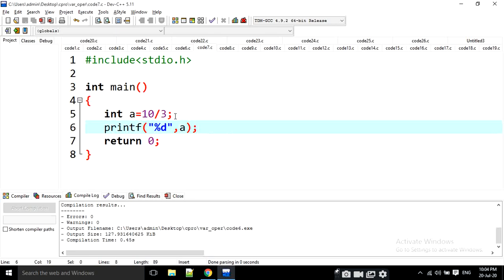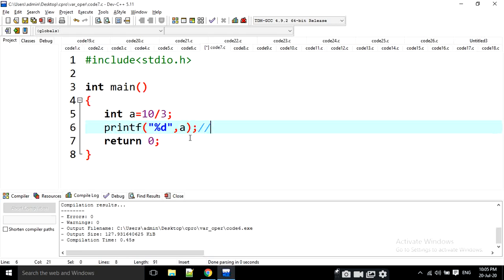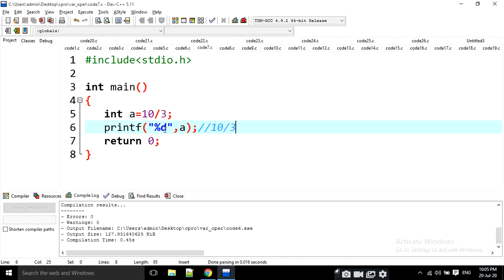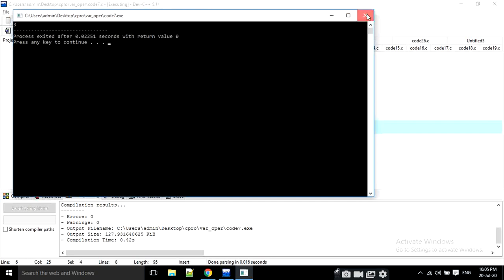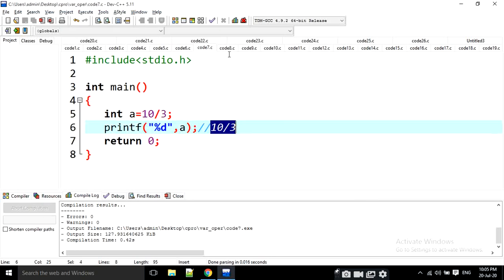Here a is equal to 10 by 3. I am going to print a. For example, here a is an integer. 10 by 3 means integer by integer. What is integer by integer? It is going to be written as an integer again. That means it is going to work as a quotient operator. If I execute it, the output is going to be, what is the quotient here? 10 by 3, the quotient is 3. Then the output is also 3 here. Okay. Then moving on to the eighth one.